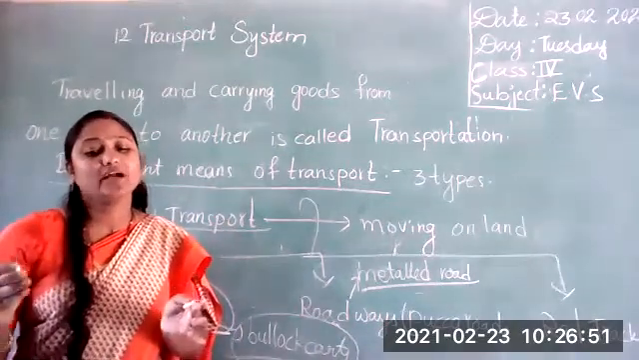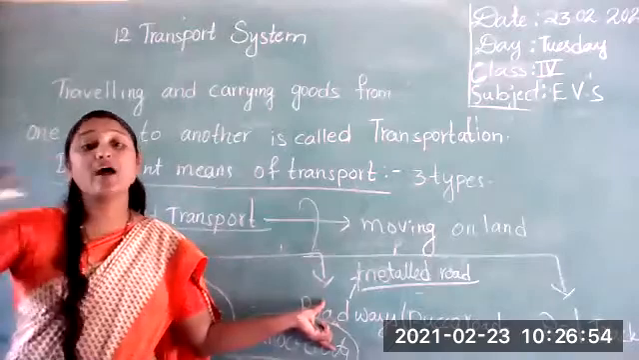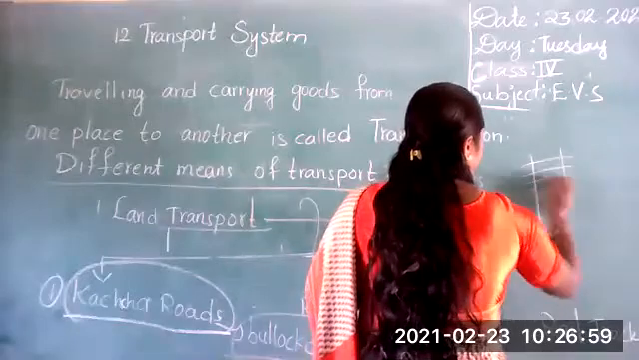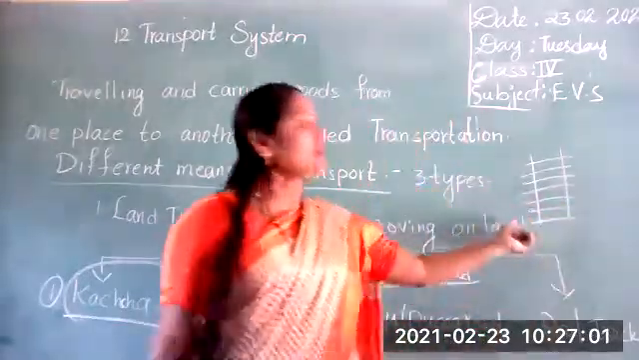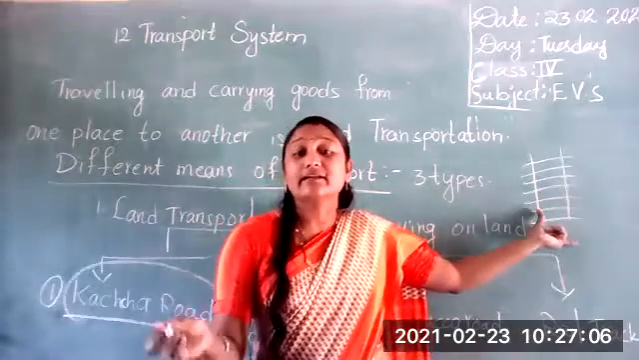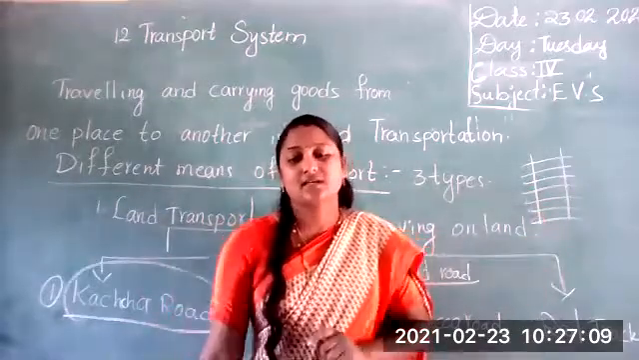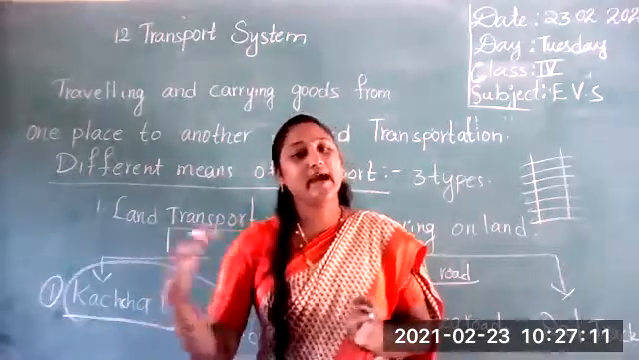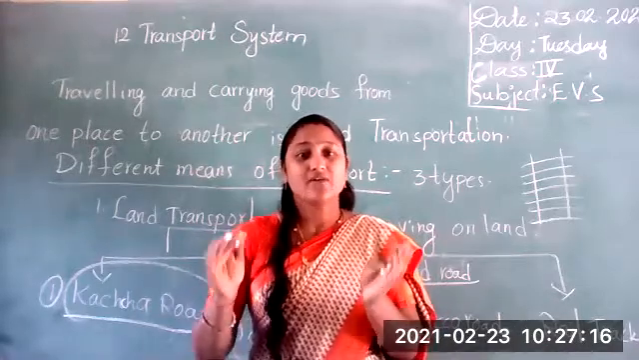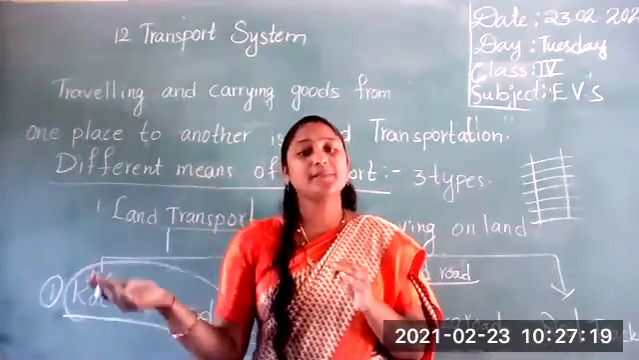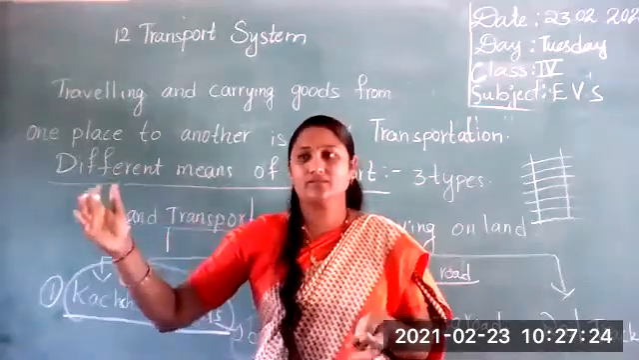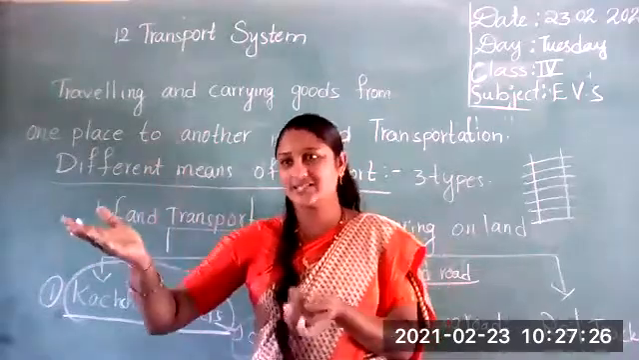Trains run on rail tracks. You know very well how a train is. Isn't it like this? These are the rail tracks, no? Trains run on rail tracks. There are separate trains for carrying passengers and goods. Isn't it? Goods means things carried from one place to another place. Things are carried from one state to another state.